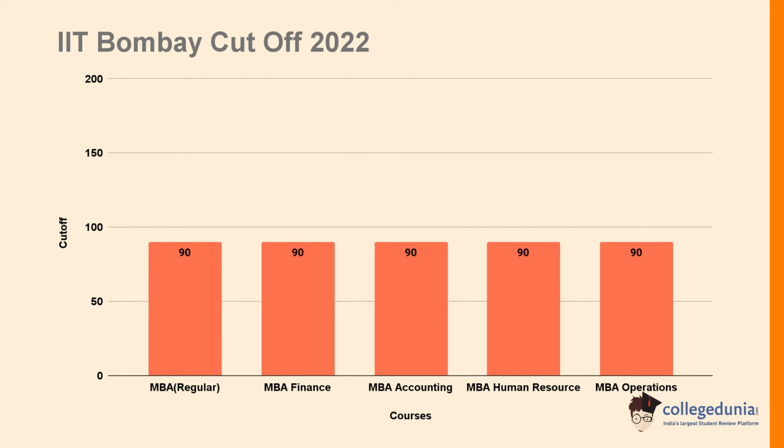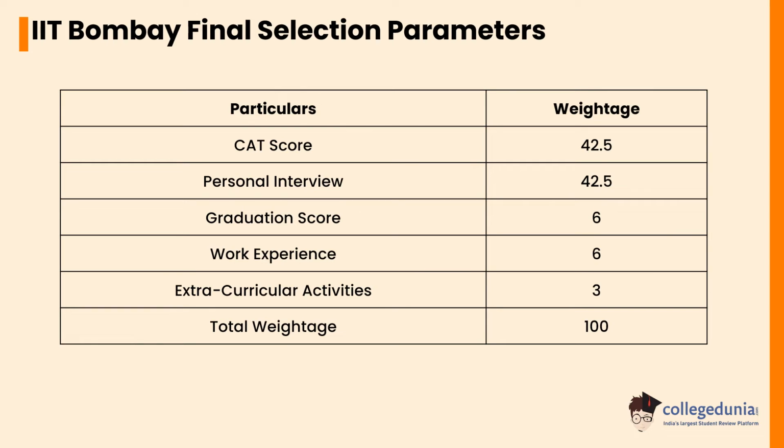For the MBA regular finance, accounting, human resource and operations, the cutoff was 90. Let's check the IIT Bombay final selection parameters. The CAT score carries a weightage of 42.5, personal interview 42.5, graduation score 6, work experience 6%, and extracurricular activities 3%.